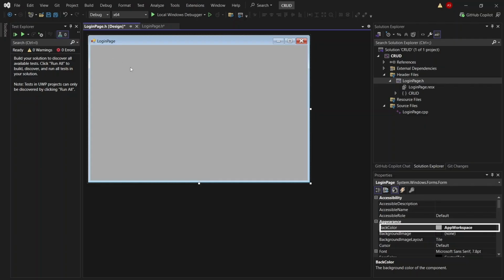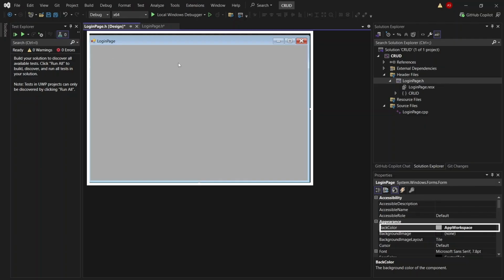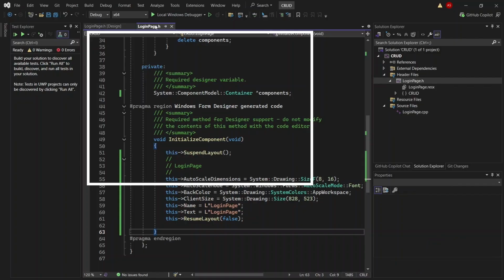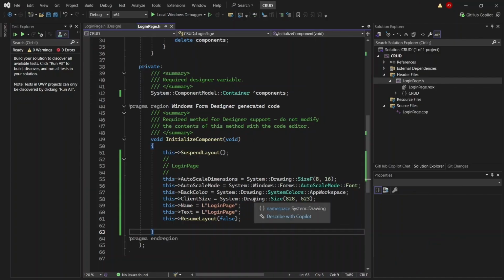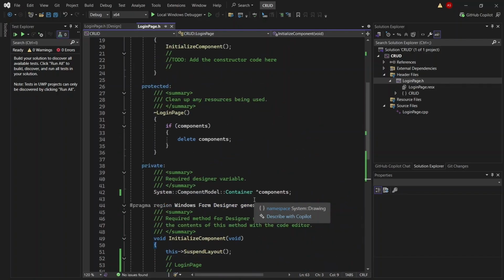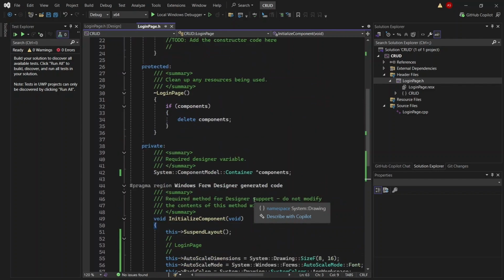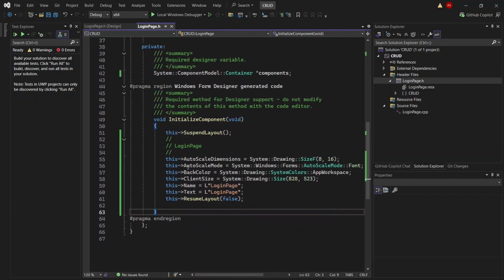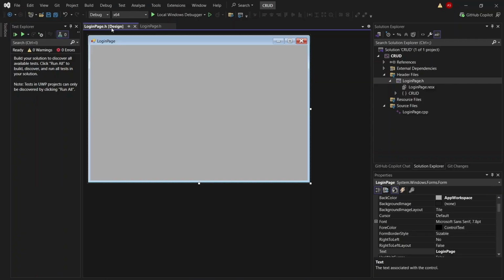Then the same change is reflected on my current screen. By pressing Ctrl S, I save the changes. Click on its code component. Here you will see this is the color. System colors, app workspace.